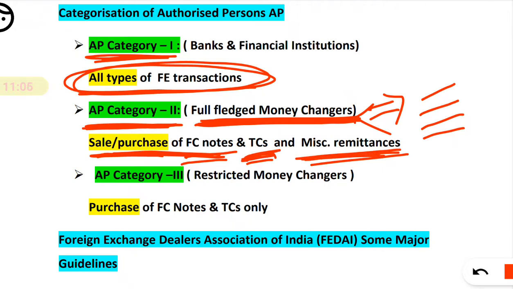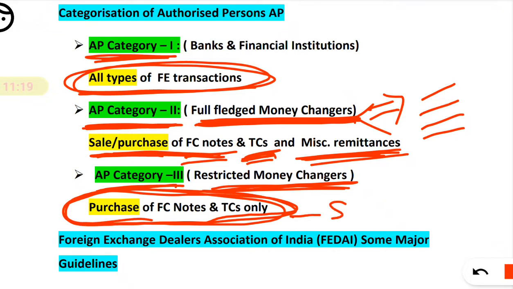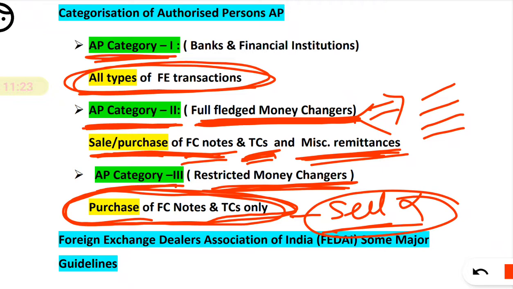But in case of AP category 3, they are restricted money changers. What do you mean by restricted? Means they can only purchase foreign currency notes or checks. They are not allowed to sell. So in case of restriction, remember, they are not allowed to undertake the sell transaction on foreign currency. So it is very easy.